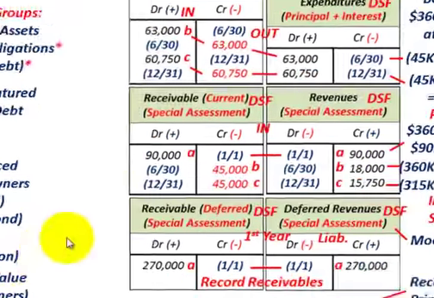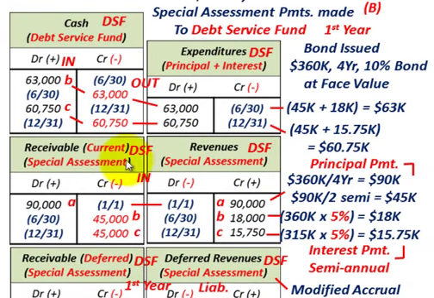So let's go back up to this debt service fund here one more time. Okay, so again, in our debt service fund, we have to keep track of our revenues here and our expenditures because we're going to be receiving monies here from the property owners based on that serial bond that was being issued here, and then the money that's received here by the property owners on that special assessment is going to go and increase our cash account, and then our cash, we're going to pay that out here and recognize it as expenditures here for those serial bonds, both the principal and the interest. So again, this is the debt service fund.